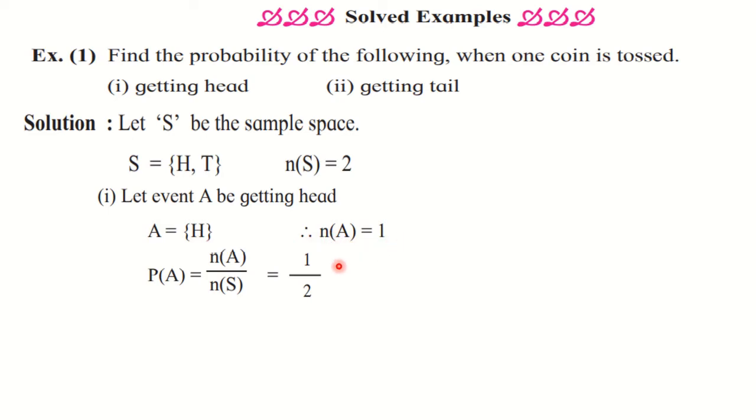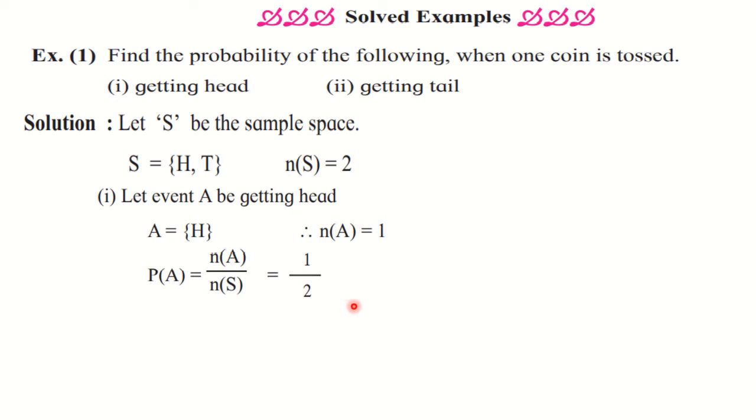And we have to find out the probability. So write down the formula for probability. P of A is equal to n of A upon n of S. We have n of A is 1 and n of S is 2. And therefore P of A, that means probability of getting head, is 1 upon 2, or half.